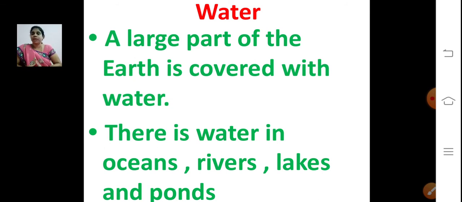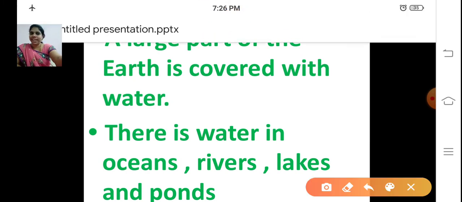Remaining, 79% is covered with water, and only 21% is covered with land. So most of the place is covered with water. A large part of the earth is covered with water. Where can you find water? Oceans, seas, rivers, lakes and ponds.